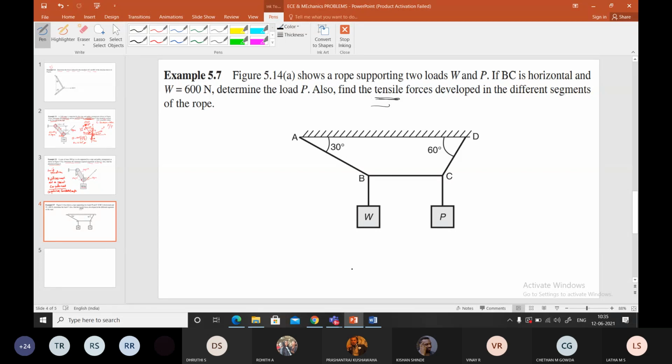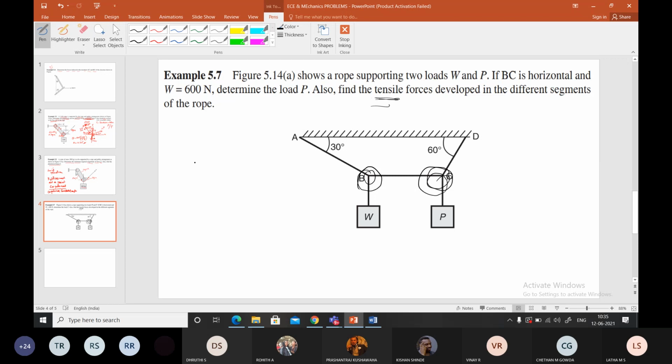Yes? Ma'am, at B and C, two tension forces will be there, one along W and one along P. Yes, correct. You can see here B is a point where it is connecting three ropes, and C is a point where it is again connecting three ropes. So it is possible to apply the equation of equilibrium at point B and also at point C. We cannot apply it together. We cannot have only one free body diagram.